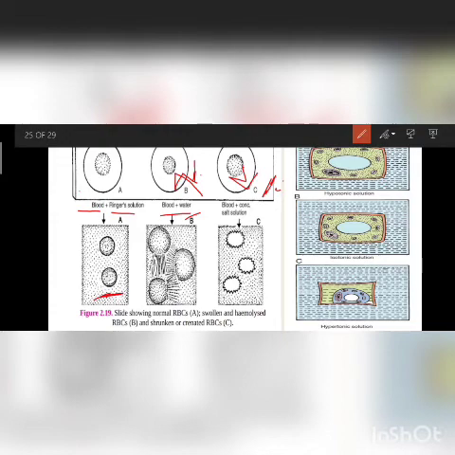See, the type of solution in which the cell gets swelled is called hypotonic. A type of solution in which the water content on both sides is the same is called isotonic. And hypotonic means, when inside the cell the water content is high and outside the cell the water content is low, then all the water comes outside. This is called hypotonic solution.